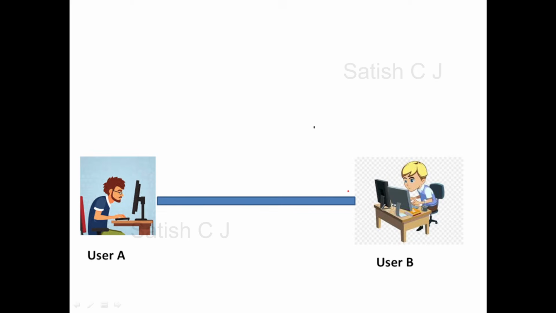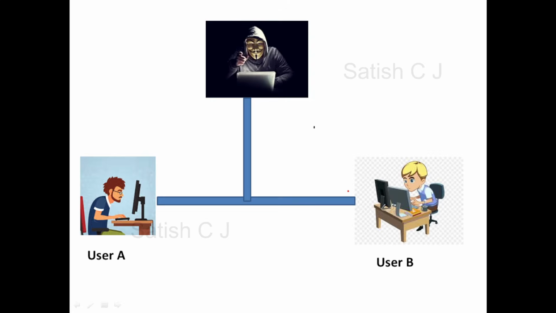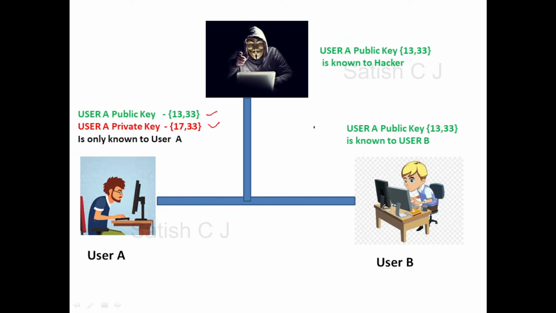We'll take a look at the visualization again to see what we have generated. Say we have user A and user B communicating over an insecure channel and a hacker listening to them. Now user A has found out his public key and private key. The public key of user A is 13,33, and the private key of user A is 17,33. So we have seen how to generate these two keys. The public key is published to all of them, so the hacker knows the public key and user B also knows the public key.